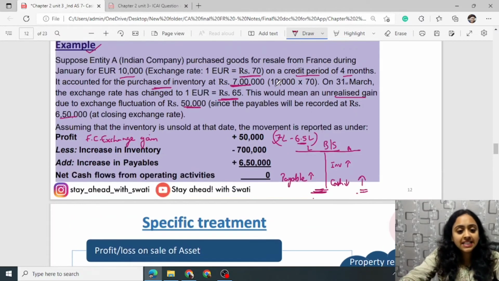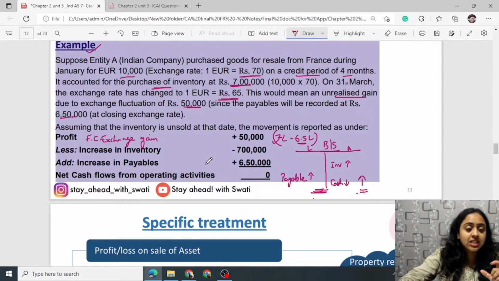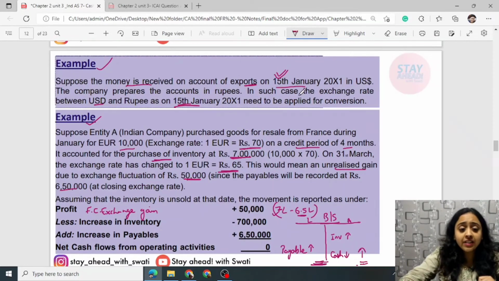This is an example just to show you how the working capital adjustment is done and how foreign currency exchange transactions are recorded. This is very, very important for exam purposes as well as for your practical balance sheet purposes. In case of doubt, please let me know.